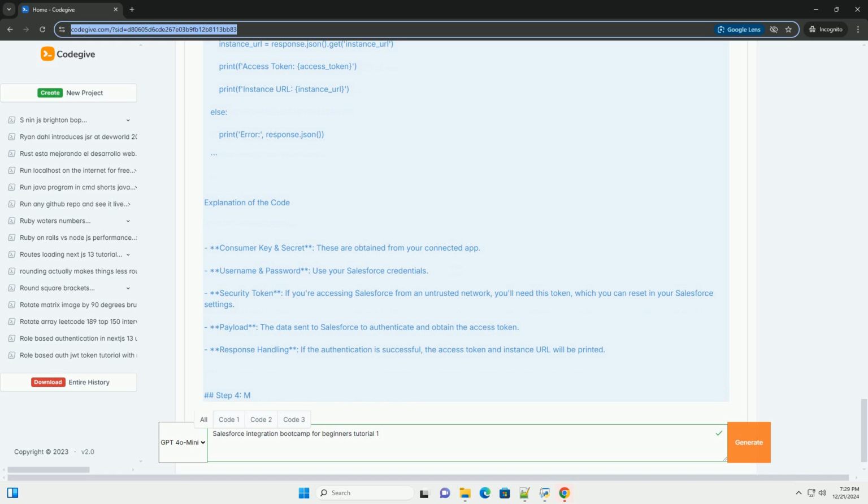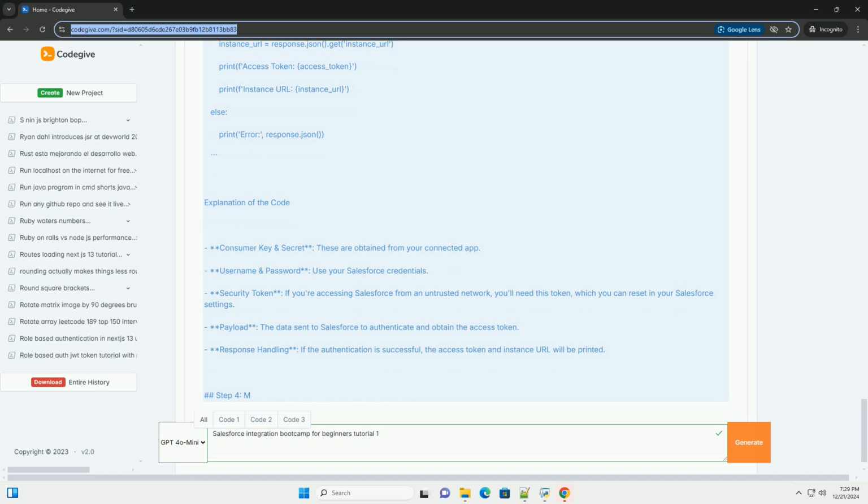Explanation of the code. Consumer key and secret, these are obtained from your connected app. Username and password, use your Salesforce credentials. Security token, if you're accessing Salesforce from an untrusted network, you'll need this token, which you can reset in your Salesforce settings. Payload, the data sent to Salesforce to authenticate and obtain the access token. Response handling, if the authentication is successful, the access token and instance URL will be printed.